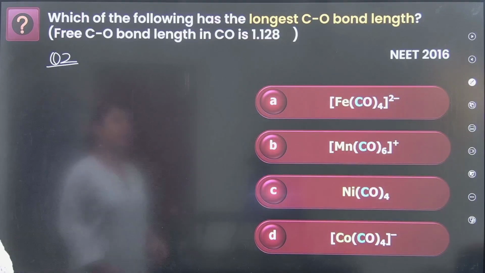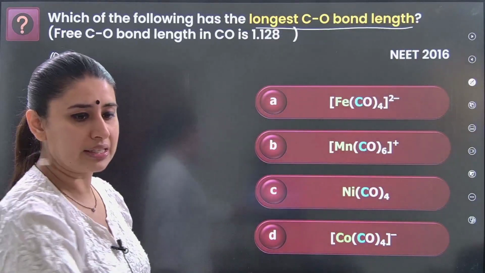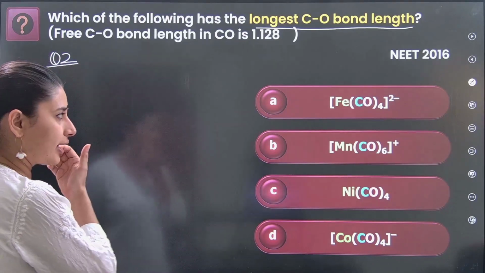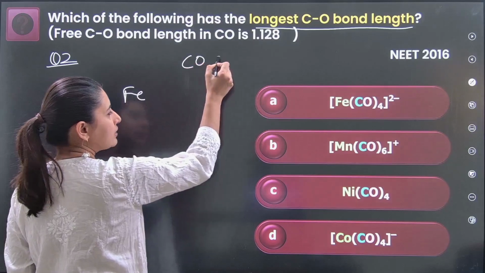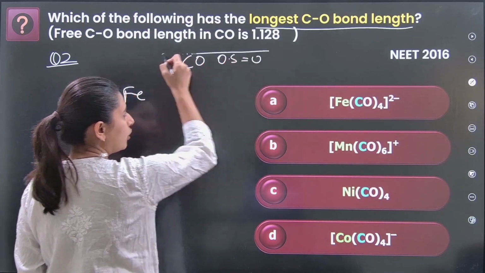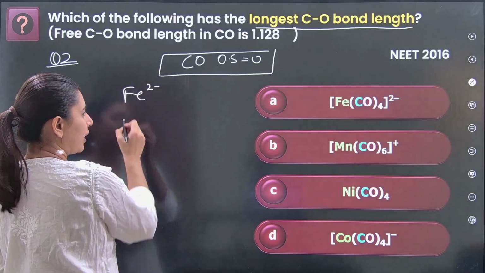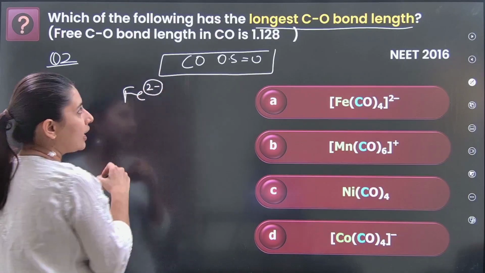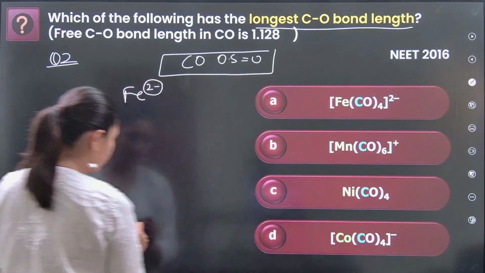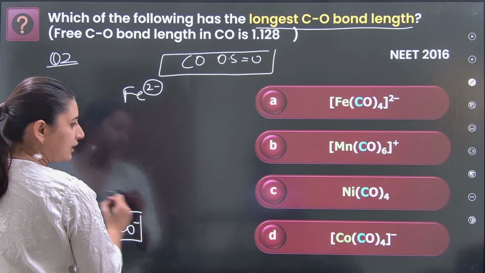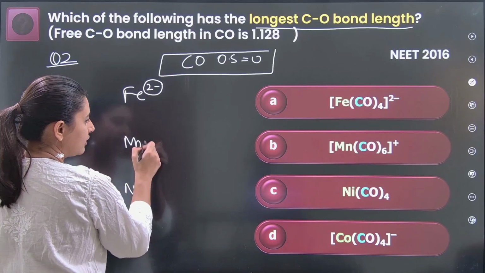Which of the following has the longest carbon oxygen bond length? This is an interesting question. Let's decide. CO has an oxidation state of 0. First point to be noted. So iron will have an oxidation state of 2 minus. You can understand it has so much of the negative charge. Here it is CO minus. The minus charge is here 2 minus, way too much. Here nickel is 0, here manganese is +1.